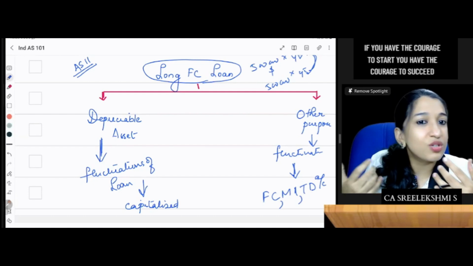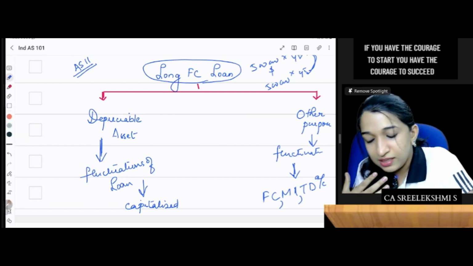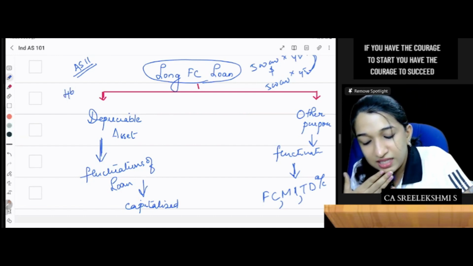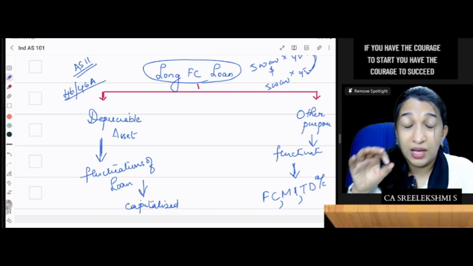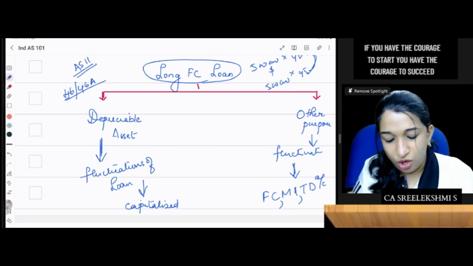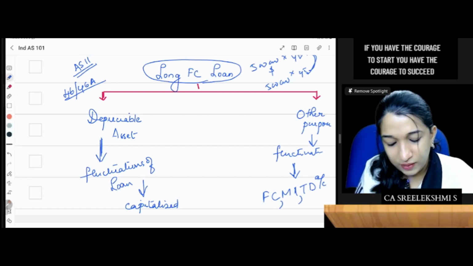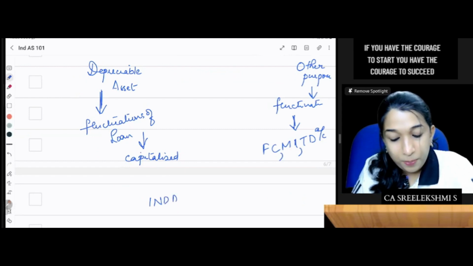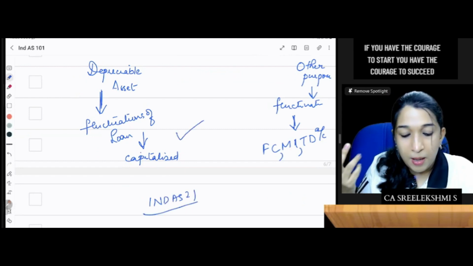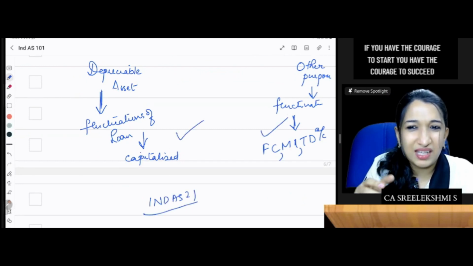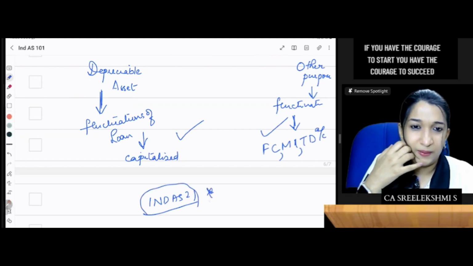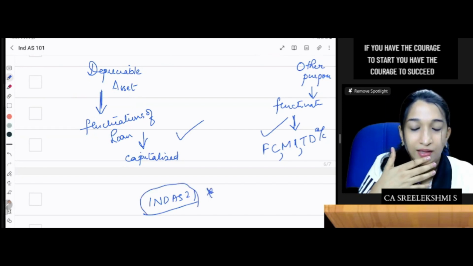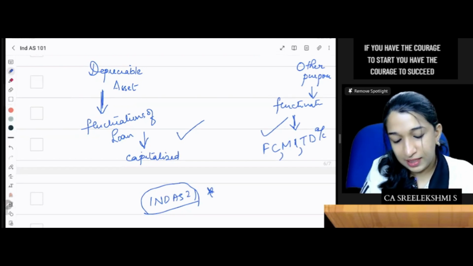But these treatments are not there in Ind AS 21. This is given in paragraph 46, 46A as per MCA notification. Under previous GAAP it was capitalized, and there was FCMITD, but such treatments are not there in Ind AS. Then what should you do? So there are two options again.